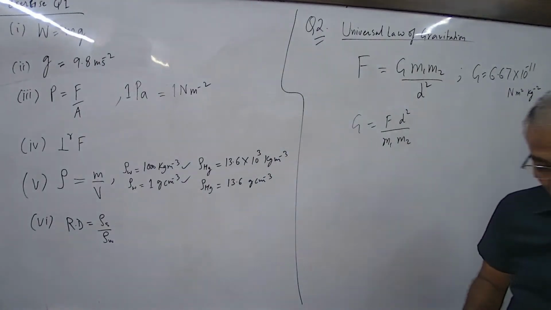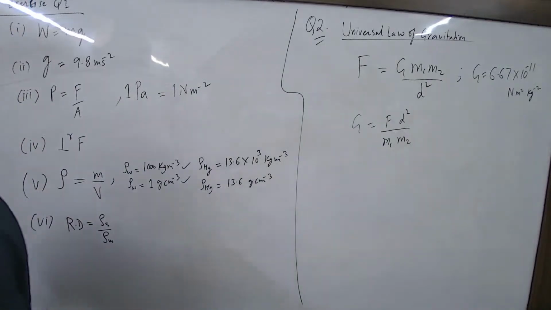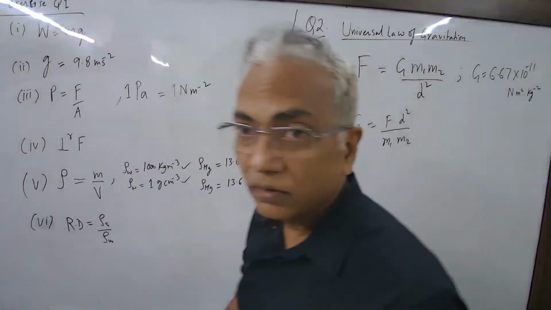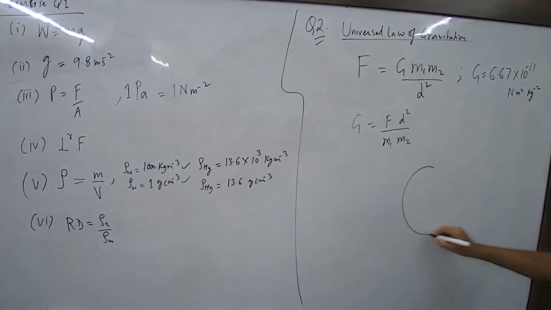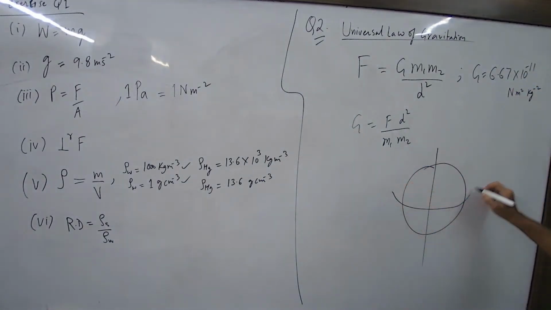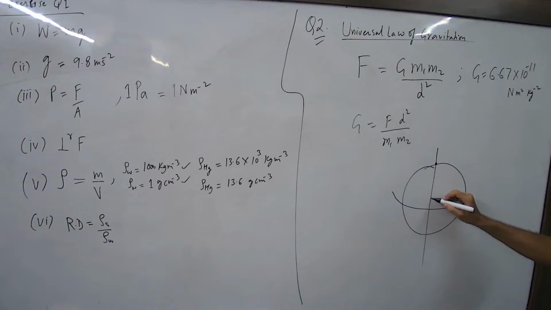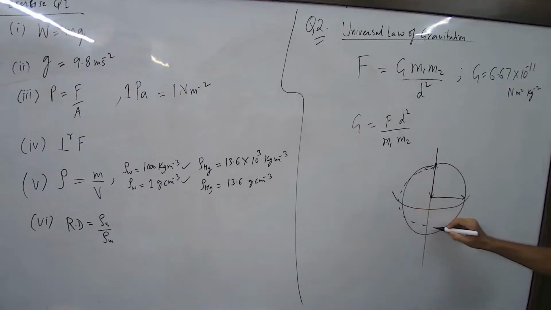Now, distinguish between small g and capital G. But first, why does the weight change? Gravitation is more at the poles and less at the equator. What is the distance of this place from the center? And what is the distance of this place from the center? When the earth is revolving, it bulges at the equator and shrinks at the poles, right?